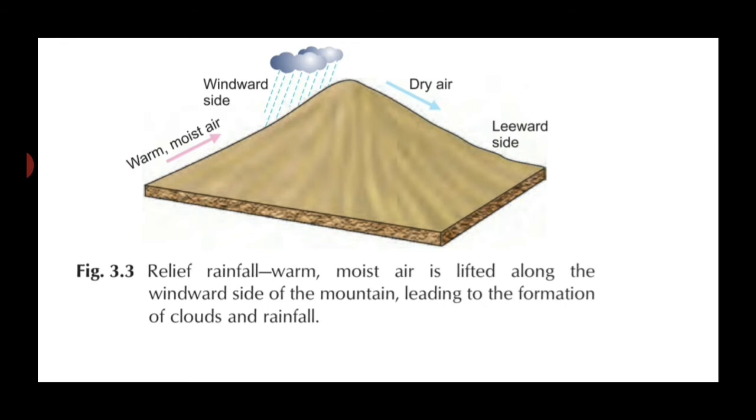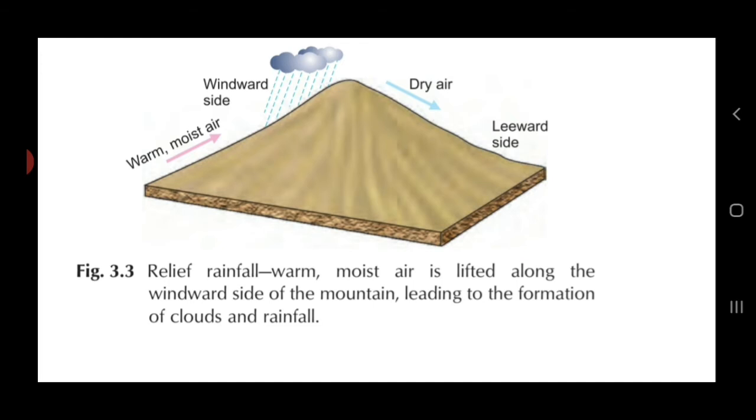And so there is no rain, or you can say very little rain. So this leeward side receives little or no rain, and that is why it is known as rain shadow area. What is this area known as? Rain shadow area. Now what is the other name used for relief rainfall? It is also called orographic rainfall. Oros in Greek means mountain.